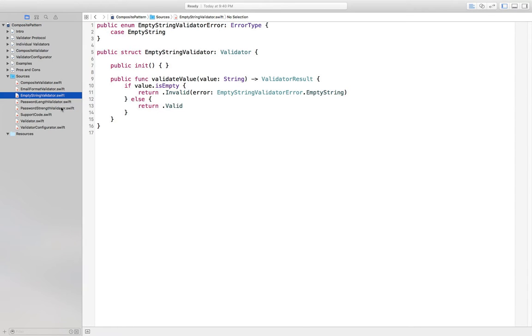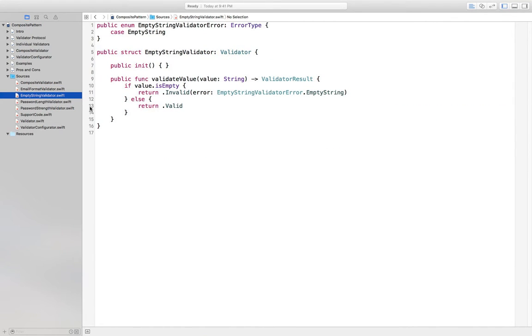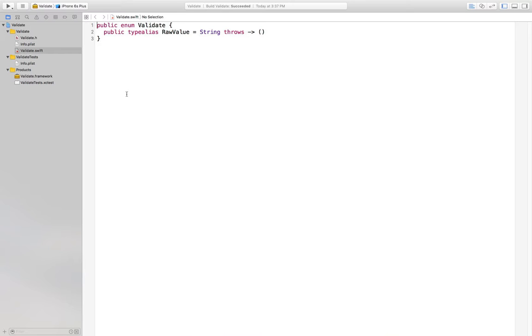But the first thing that I'll go over is how I converted this empty string validator into what I will show you. Validators implement this single function, where a string is validated, it returns a validator result. That's going to be common to many things. I tried to take that commonality and turn it into an enumeration. So that's what that would look like if we were actually able to back an enumeration with a function.